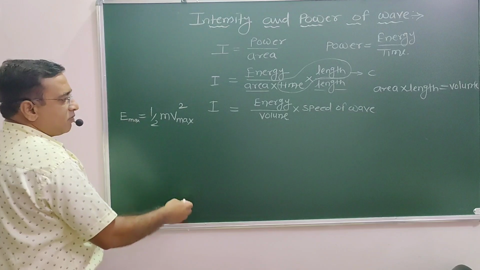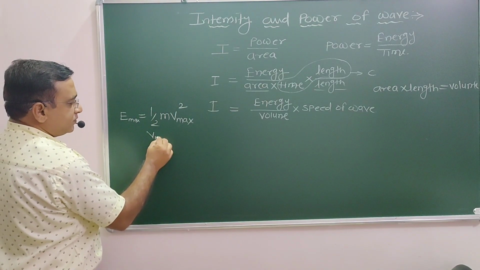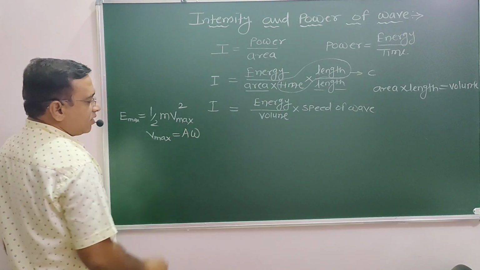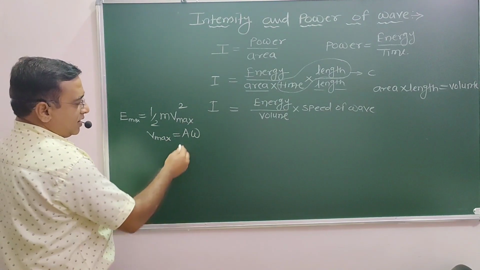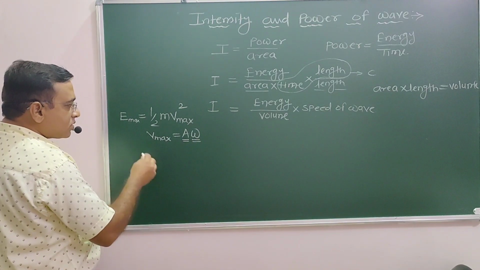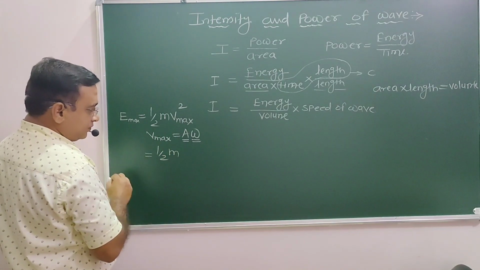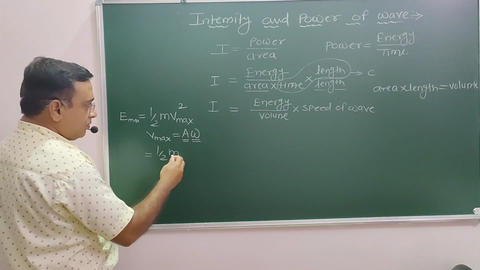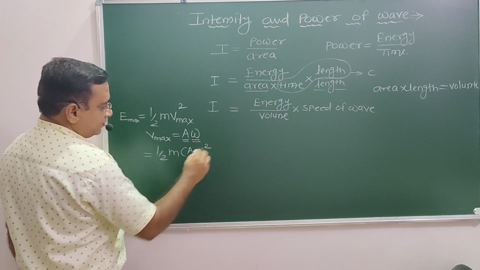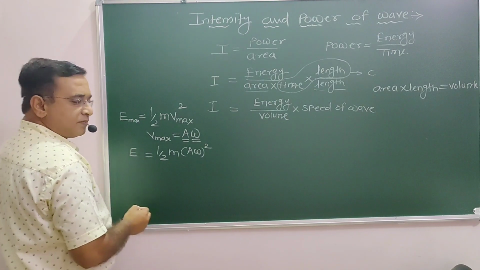Already we have studied that V max is equal to amplitude into angular velocity, that is A into omega. So we need to substitute this: half of m into A omega square. Okay, this is your E, energy.